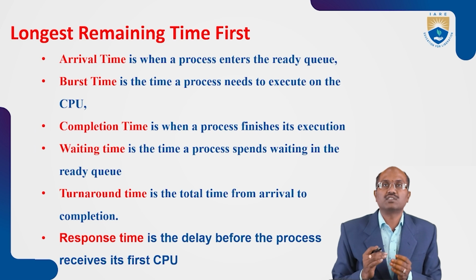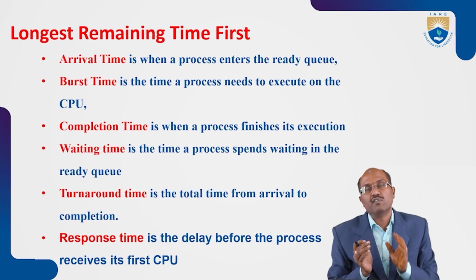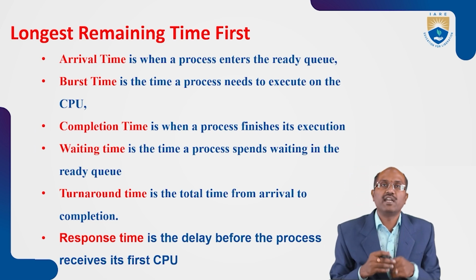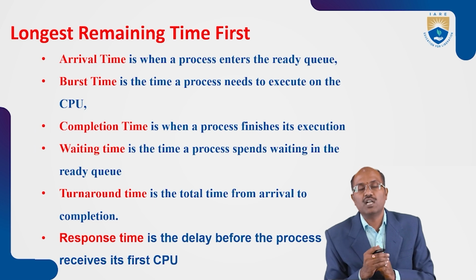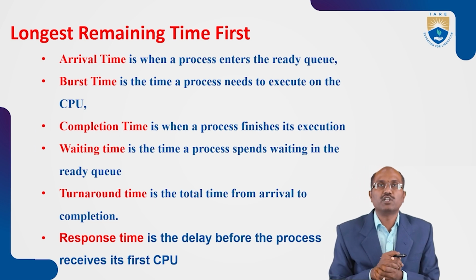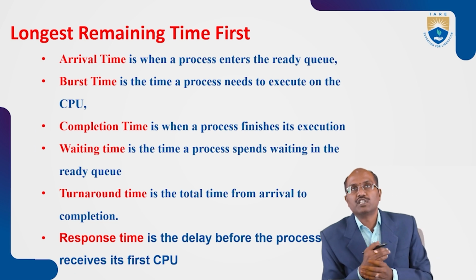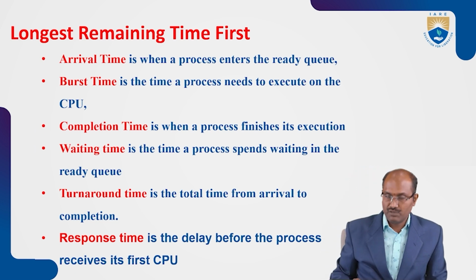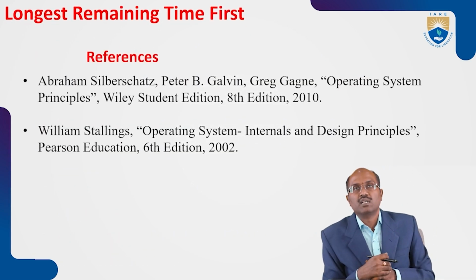Completion time is when the process completes in the Gantt chart, seen from last to first. Burst time is already given in the problem, the time the process needs to execute on the CPU. Arrival time is also given in the problem, when the process enters the ready queue. So in this video, we've seen the longest remaining time first problem completely, based on one example.